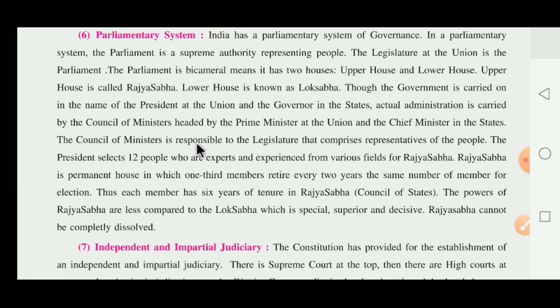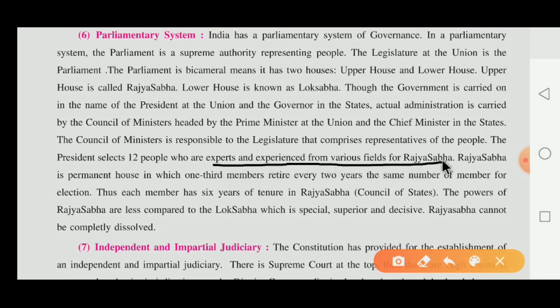The council of ministers is responsible to the legislature that comprises the representatives of the people. The president selects 12 people who are experts and experienced from various fields. The president has the power and authority. That's why in the Rajya Sabha 12 people are selected by the president of India, and these 12 are experts and experienced from various fields.